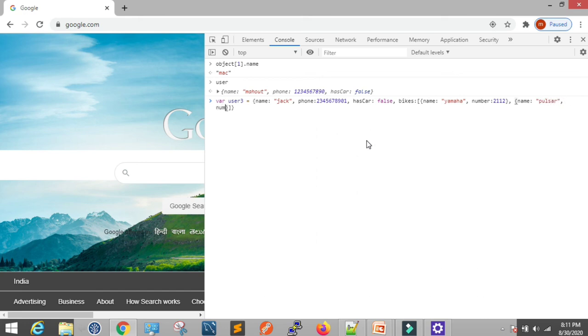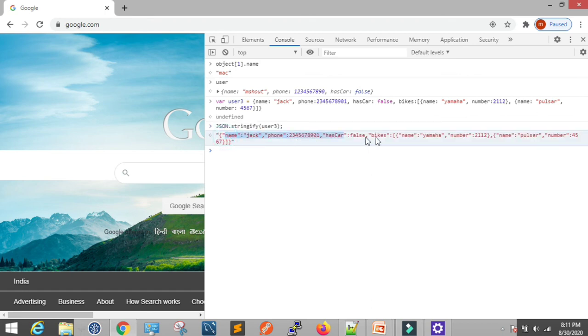So if we convert this third user into a JSON string, we can see this output. So this array of bikes is having 2 bikes' data, which is Yamaha and Pulsar, right? So like this, we can have a collection in the JSON string as well as single attribute values.